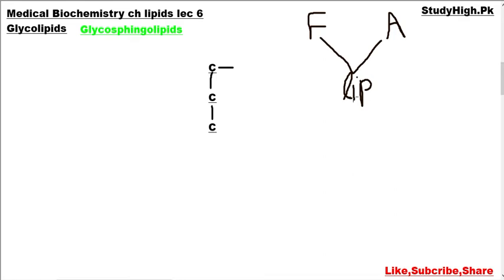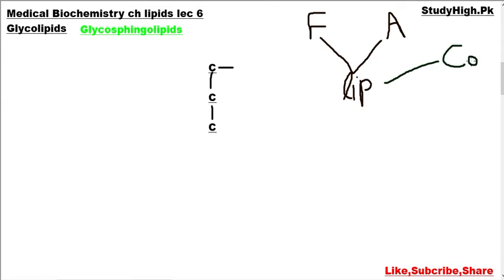In the case of complex lipid, there is also a third component. It may be phosphate in the case of phospholipid, but in the case of glycolipid, the third component involved is carbohydrate. This is the difference from the other types of phospholipids.